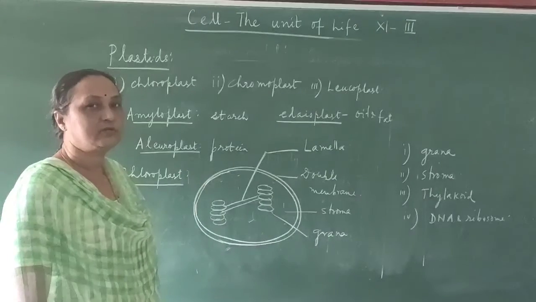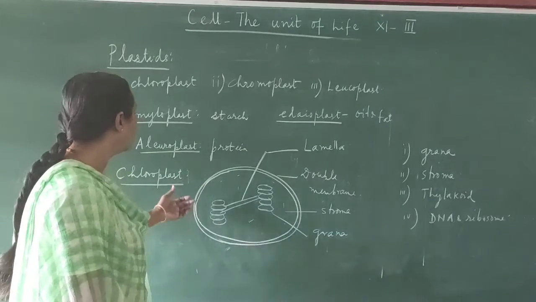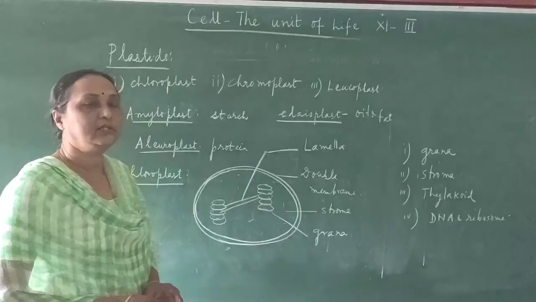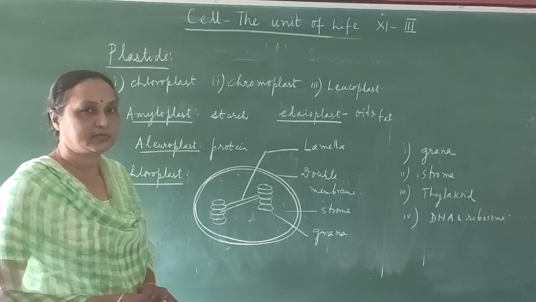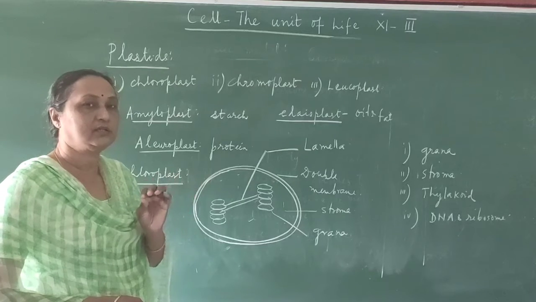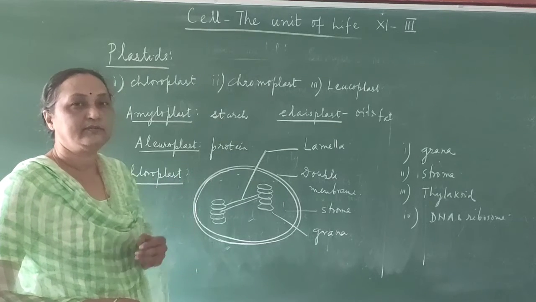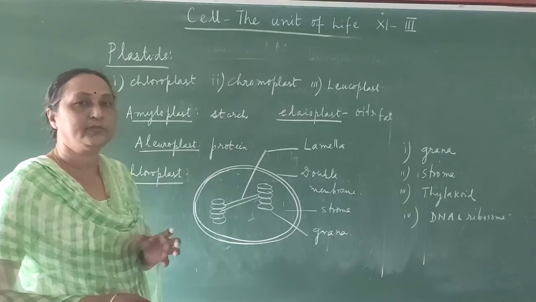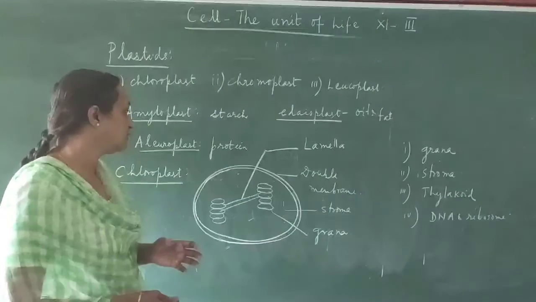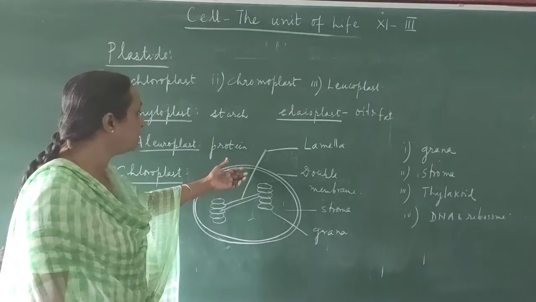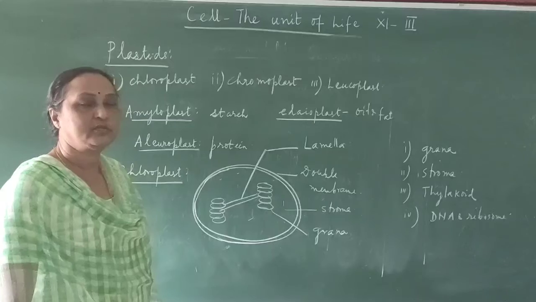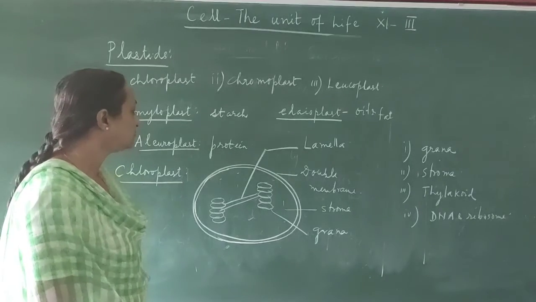Now we will discuss the structure of chloroplast. Chloroplast is only found in the green parts of plants, and mainly in the leaf. The number is either one or many. For example, in the mesophyll of the leaf, in one single cell you can find many chloroplasts present. The chloroplast also has a double membrane, the outer membrane and the inner membrane. There is a space in between the outer and the inner membrane.